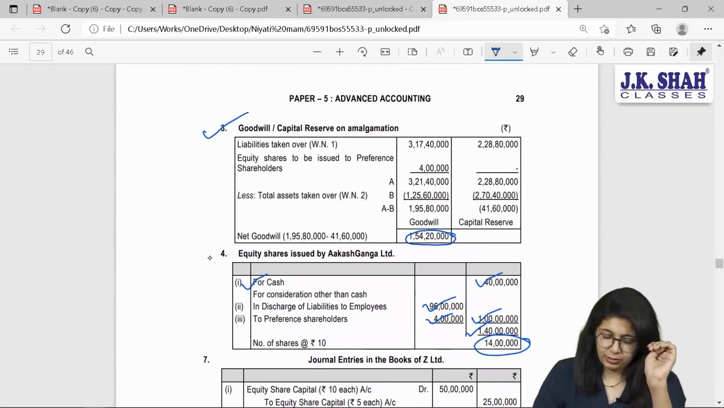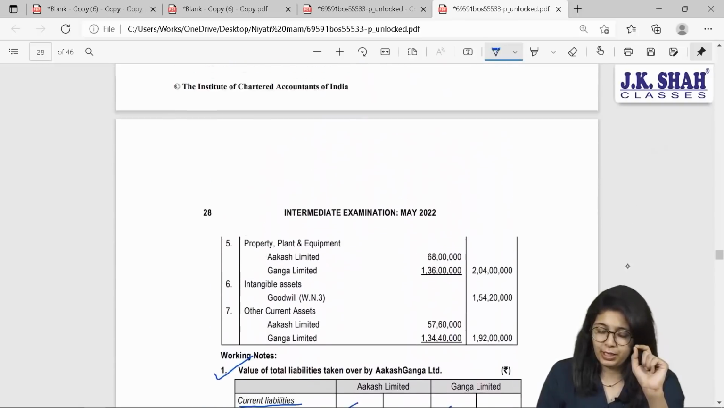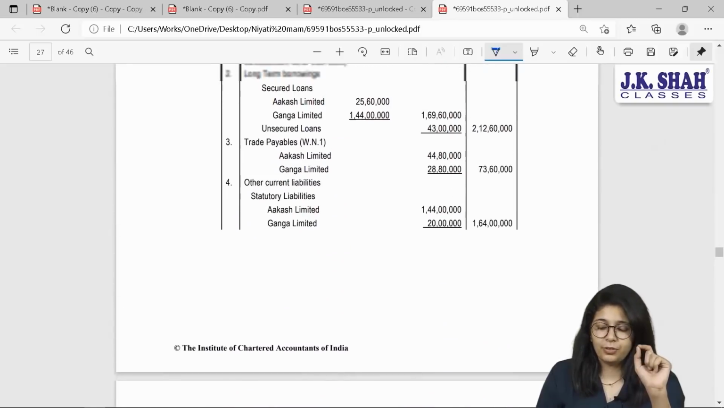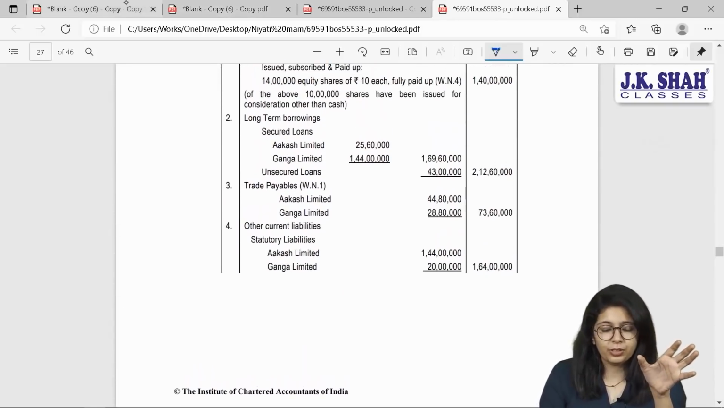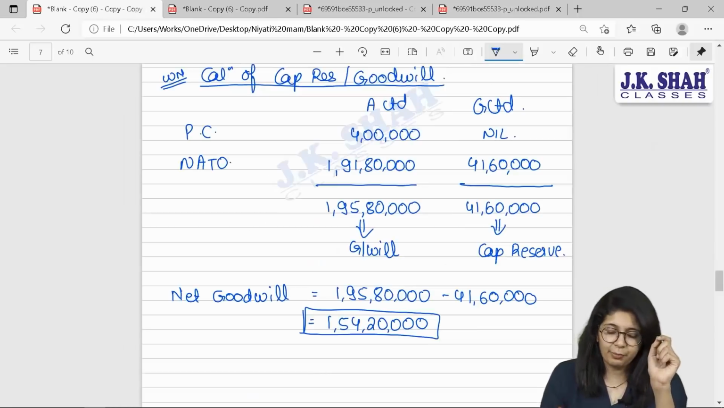We have considered all our working notes. Now what are we supposed to do? Complete the balance sheet. In the balance sheet, you will be showing goodwill as per working note 3 of 1,54,20,000. Where will you show goodwill? Under the heading intangible assets. Here it is. Okay. Now, do we take over reserves and surplus? No. We take over only assets and outside liabilities.